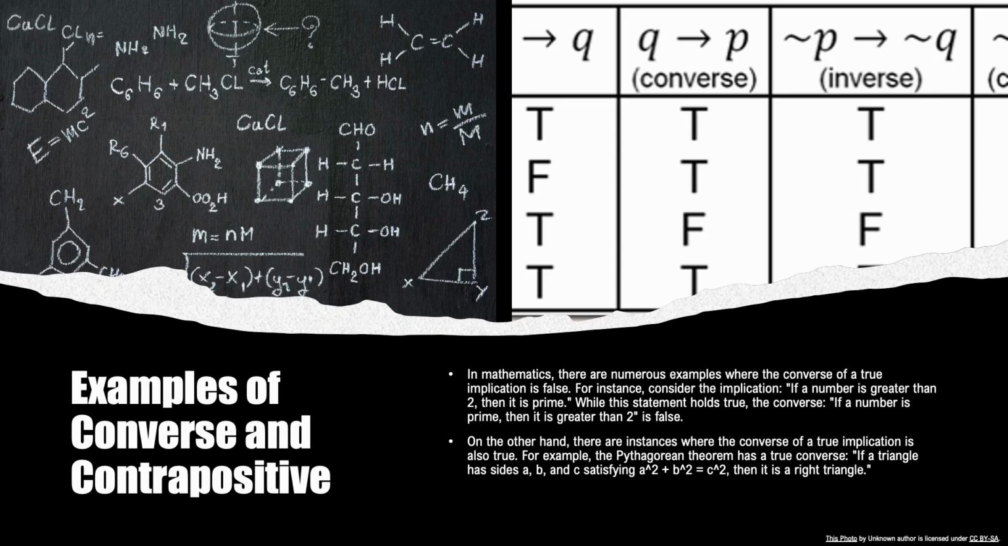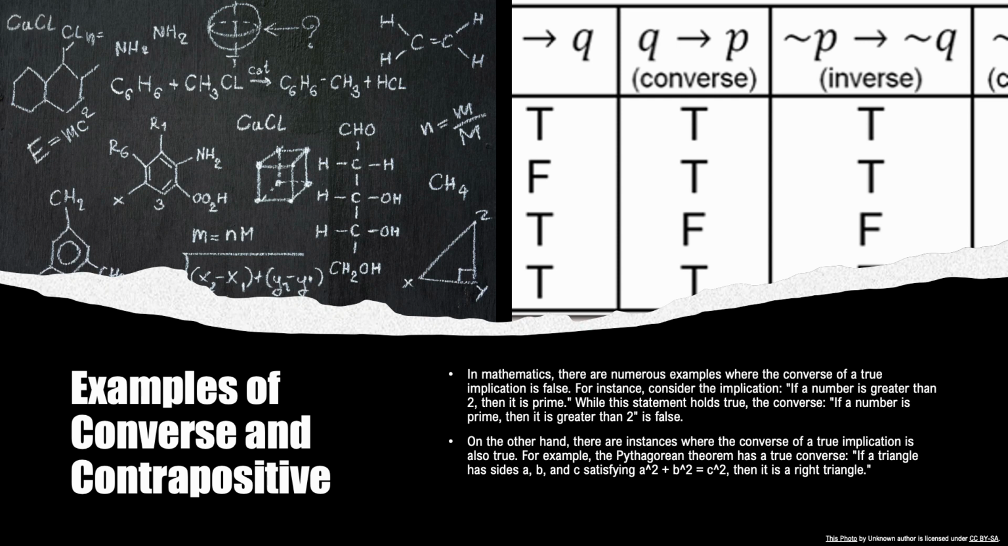In the vast realm of mathematics, we come across numerous examples where the converse of a true implication can be false or true. Let's explore these scenarios and understand the dynamics of converse applications. Consider the implication: if a number is greater than 2, then it is prime. This statement holds true and asserts that any number greater than 2 must be prime. However, when we examine the converse, if a number is prime, then it is greater than 2, we find that it is false. This means that there exist prime numbers that are not greater than 2. The converse does not hold true in this case.